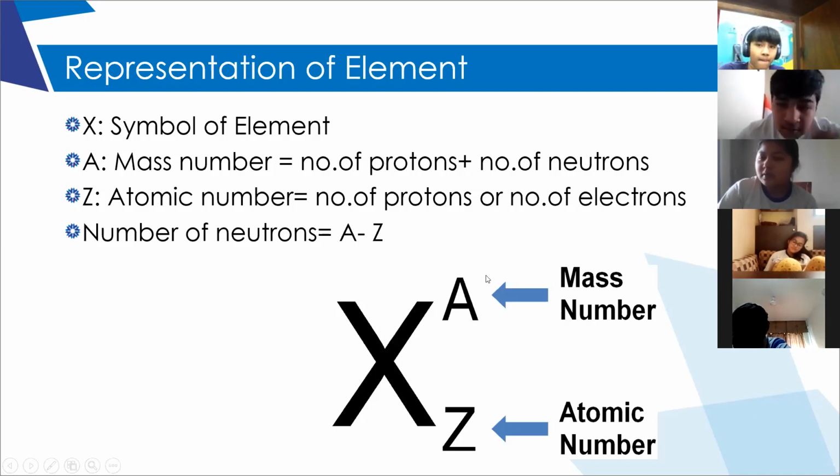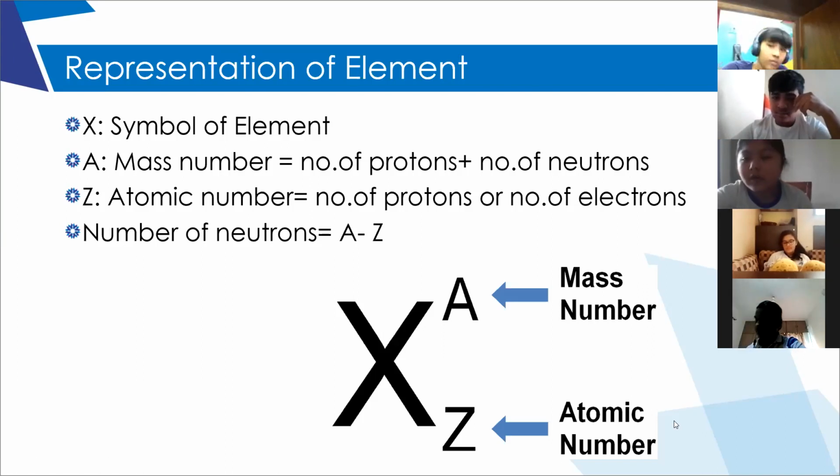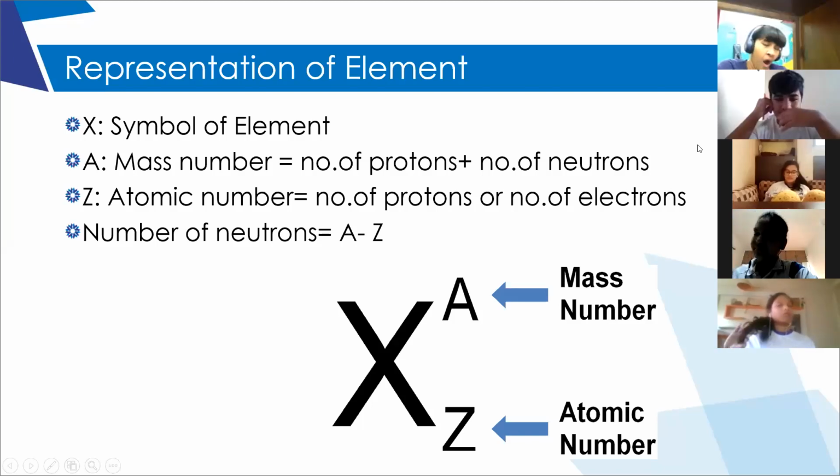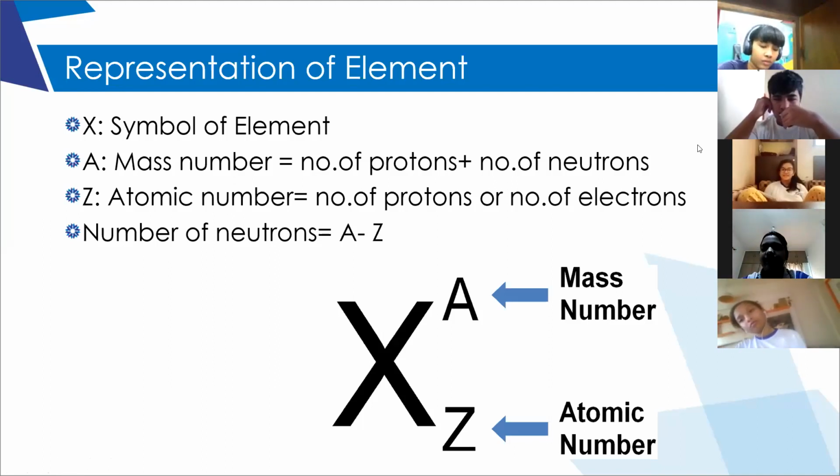Atomic number is 19, mass number 39. What will be the number of neutrons? 20. Tell me how many protons are there.